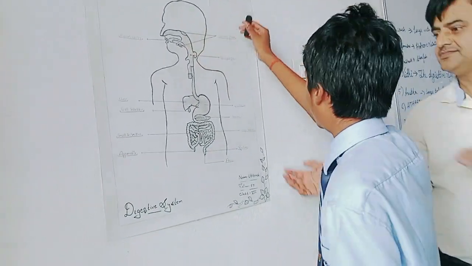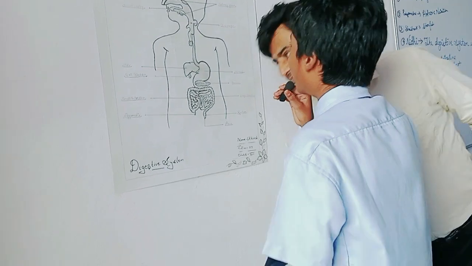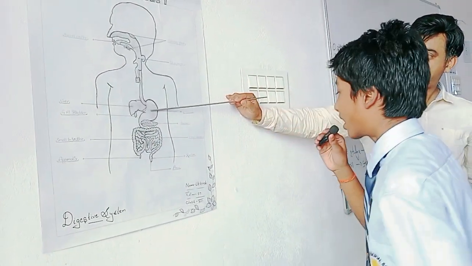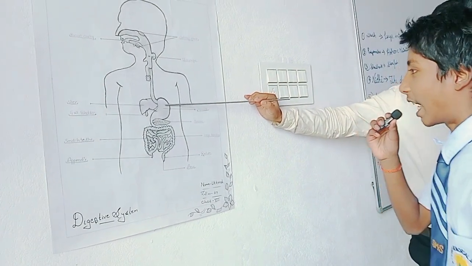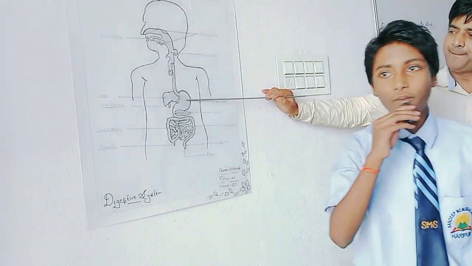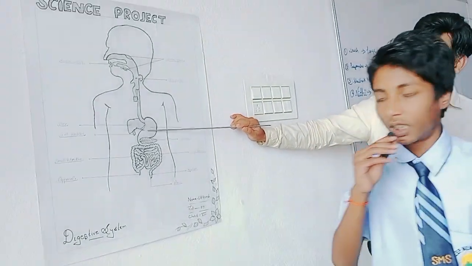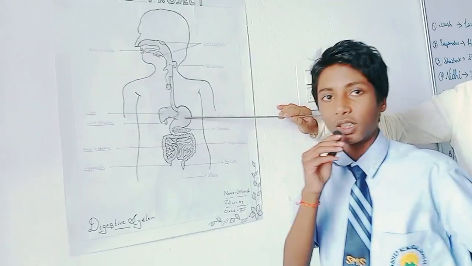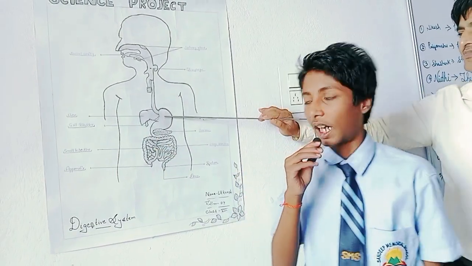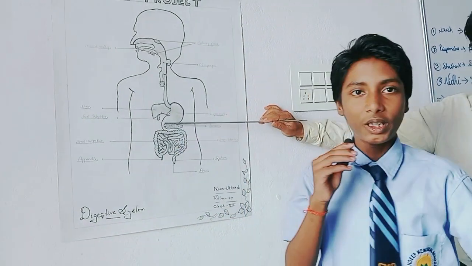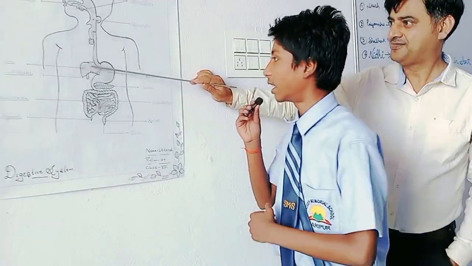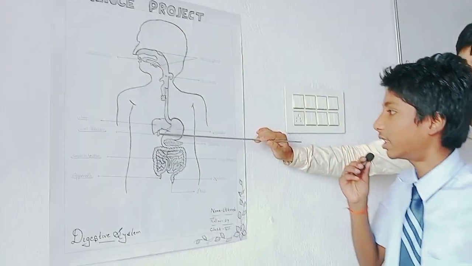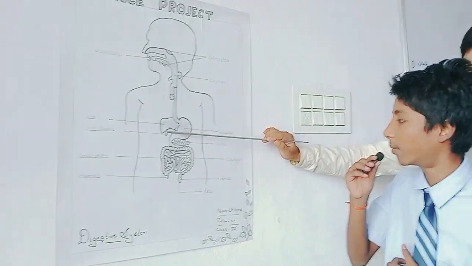Through the food pipe, our partially digested food goes to the stomach. Stomach contains hydrochloric acid and mucus. Hydrochloric acid is such a type of acid which kills all the germs and bacteria inside the food, and mucus is a digestive juice, and it also protects the lining of the stomach. After that, the liver is also a part of the digestive system. Liver secretes bile juice which is stored in the gallbladder. You can see here, this is the gallbladder, and bile juice is a type of digestive juice.